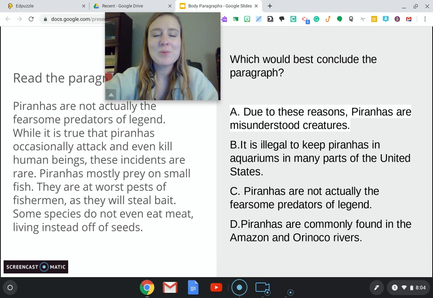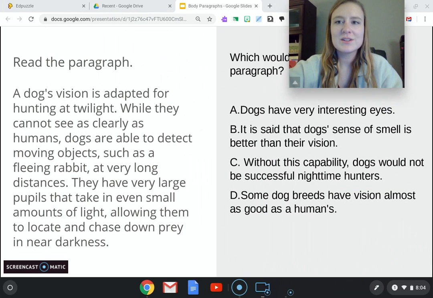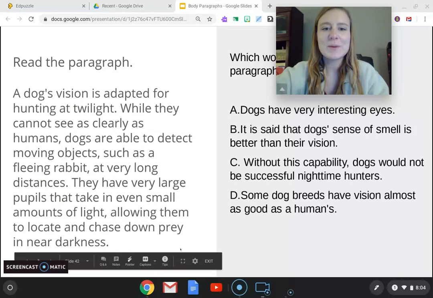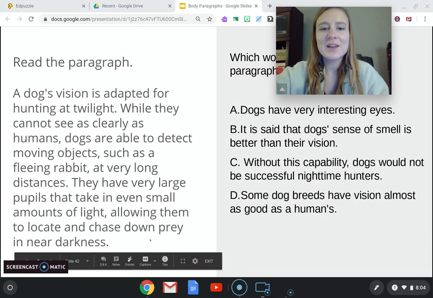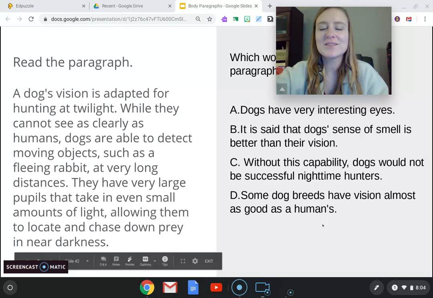All right, let's try one more. Here's a paragraph about dogs and their vision. So again, which one of these would be the best way to end this paragraph? So if this is the first yellow sentence where we're restating the topic, down here we want another yellow sentence to restate the topic again without giving too many details.